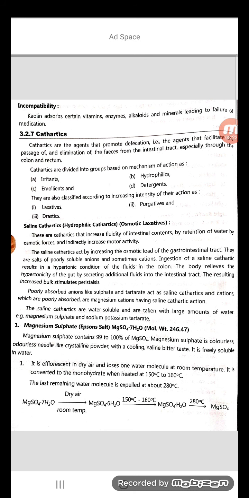Examples of bulk purgatives you can give are methyl cellulose, sodium CMC, and also the gum and isabgol. All these are some of the examples which show the bulk purgative property. And the third type of mechanism of action is the lubricants.